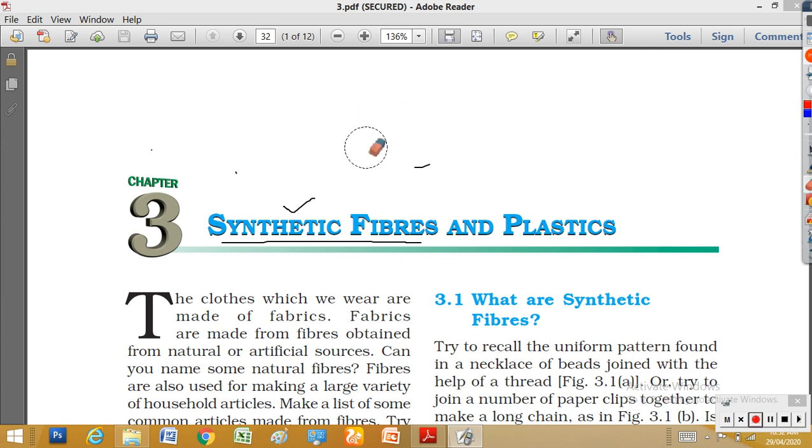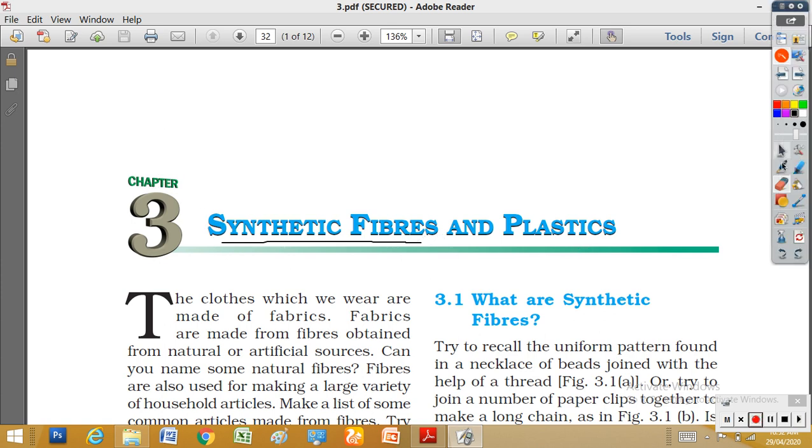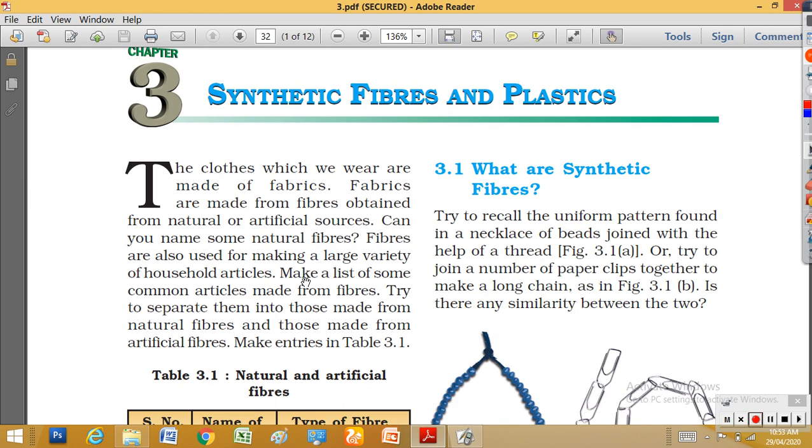In this chapter we are going to study about the artificial fibers or synthetic fibers, the fibers which are made in factories by using certain chemicals. Last year and the year before I told you about these chemicals. Which chemicals are used for making synthetic fibers?